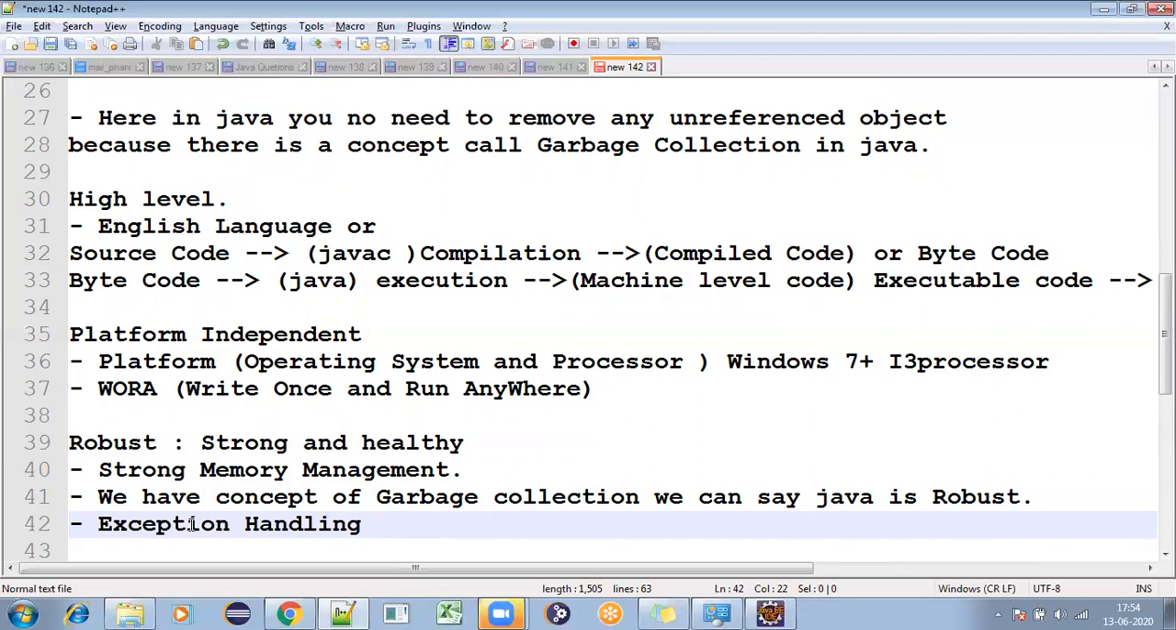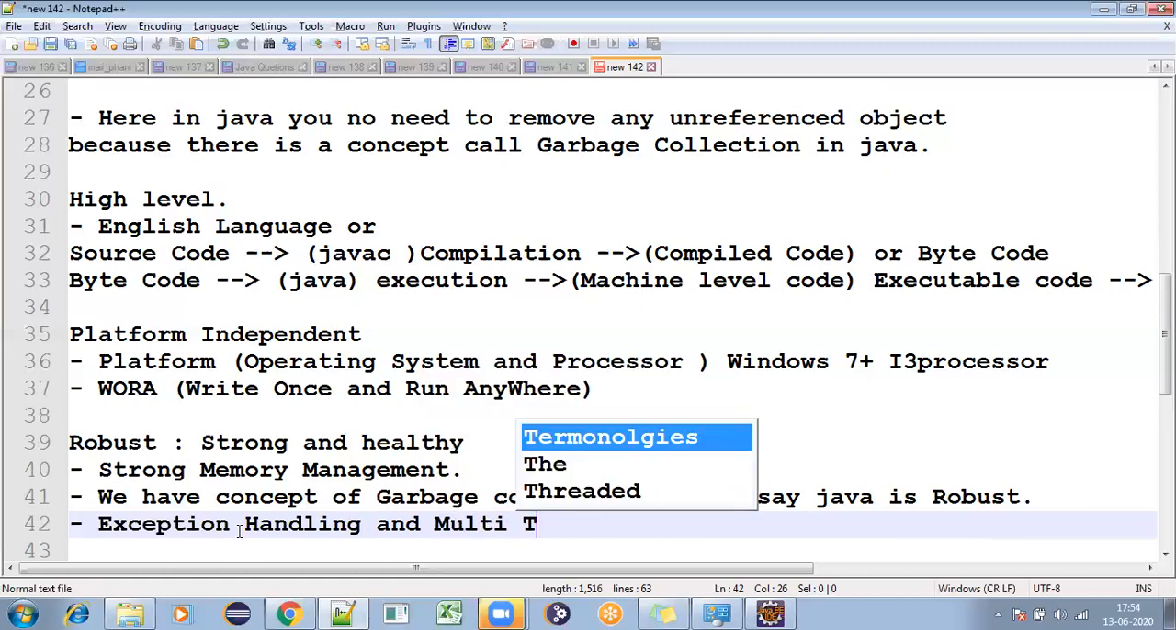So by using the exception handling concept, we will be achieving that. We can say Java is robust because Java has the concept of exception handling. And if hundreds of requests are coming to a web application or server, this Java application will be handled very nicely with the concept of threads. That is what the concept of multi-threading is.